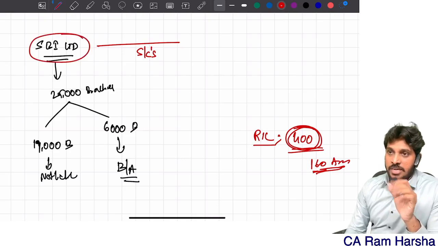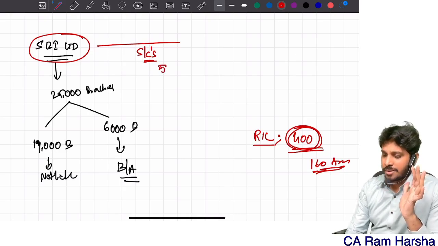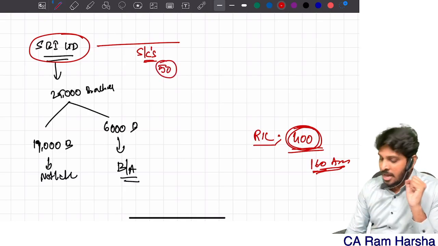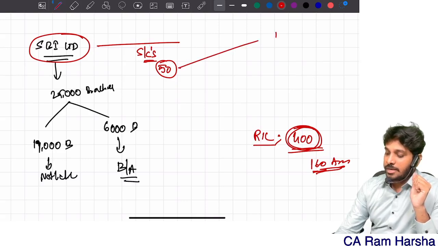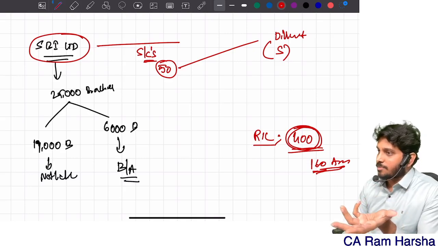Now, State Bank of India Limited has some subsidiary companies, joint ventures, associates, all put together. Approximately 50 companies would have been there, and these companies are audited by different auditors. Let us call them Yes. Yes refers to subsidiary company auditors.